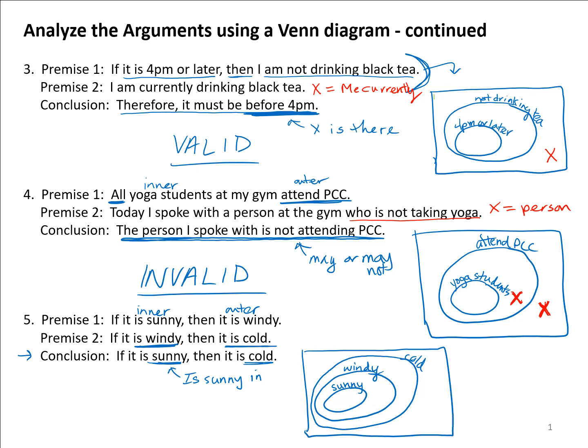So is sunny inside the set of cold? Well, looking at this, it is. We have sunny inside of the set of cold, totally inside. Now, if it wasn't entirely inside, then we would have to say that's invalid. But here we can very clearly see that it's entirely inside according to our picture. So this would be a valid conclusion.